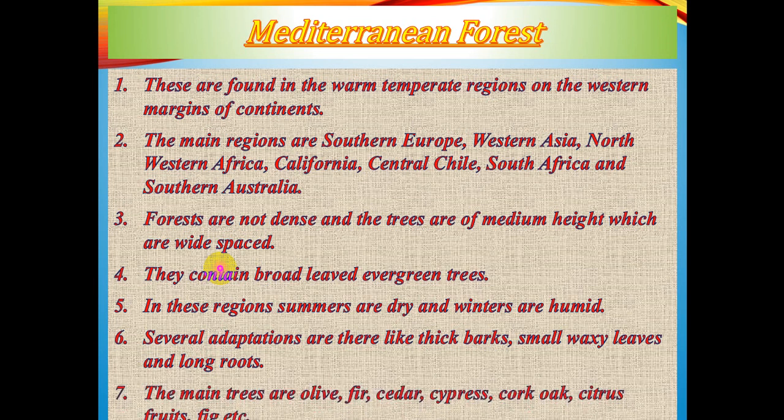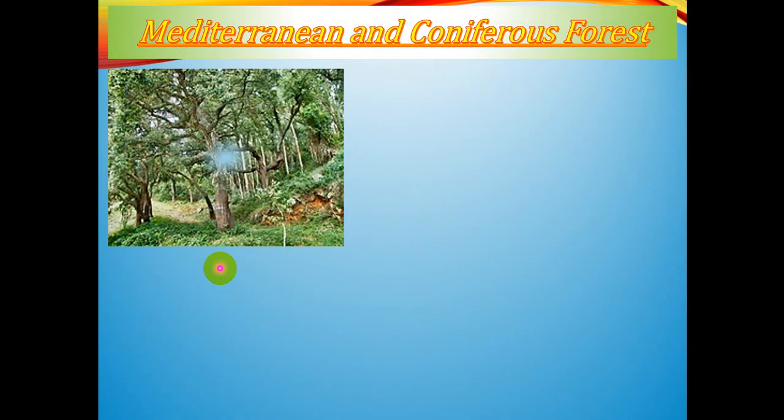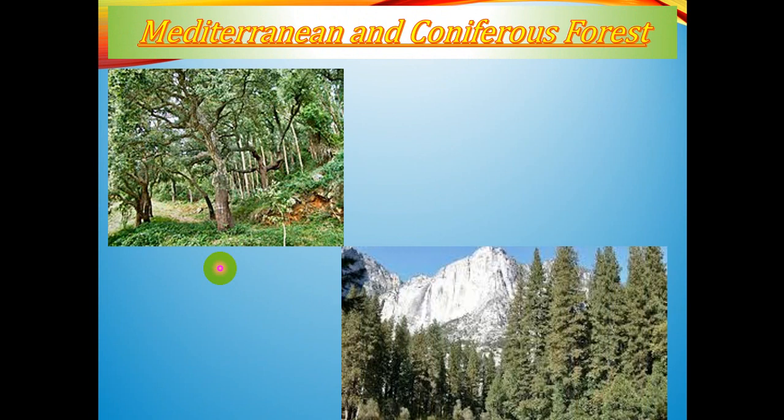Now the main trees that are there are olive, fir, cedar, cypress, cork oak, citrus fruits, fig, etc. So this is about the Mediterranean forest. Now just see the pictures related to the Mediterranean and the coniferous forest. This is the Mediterranean forest.